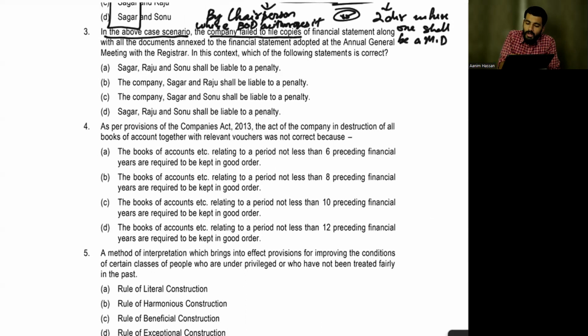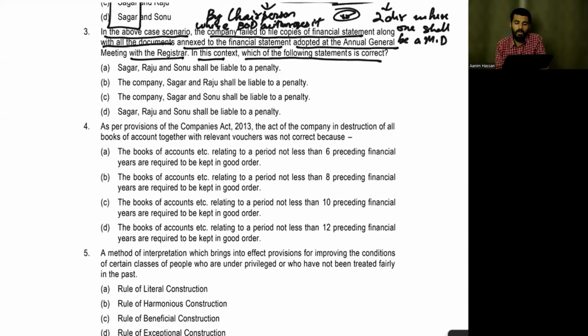The company failed to file copies of the financial statement along with all documents annexed to the financial statement adopted at the annual general meeting with the registrar. In this context, which of the following statements is correct? Now tell me. Which section talks about this? Section 137, subsection 3. Okay.